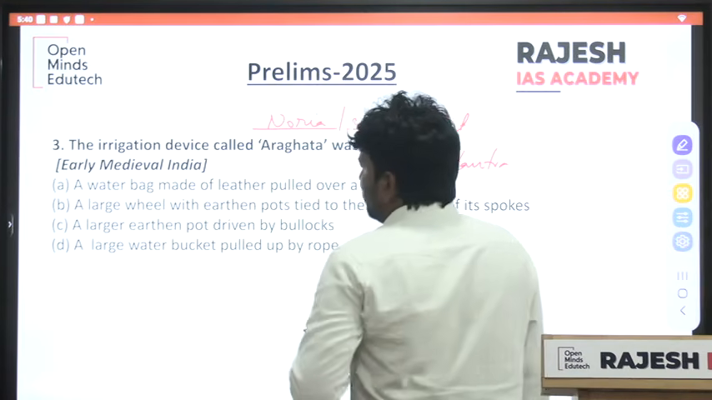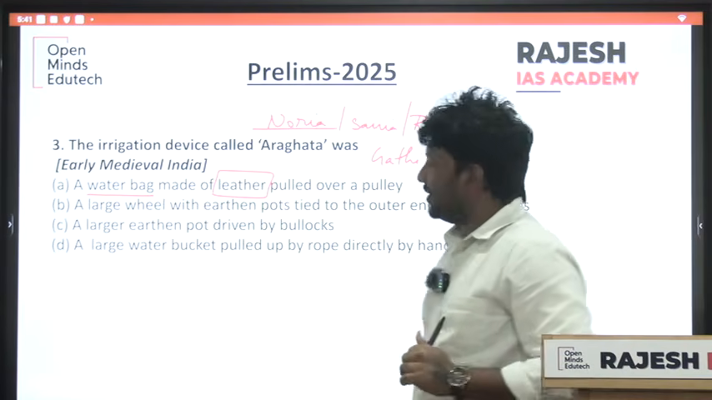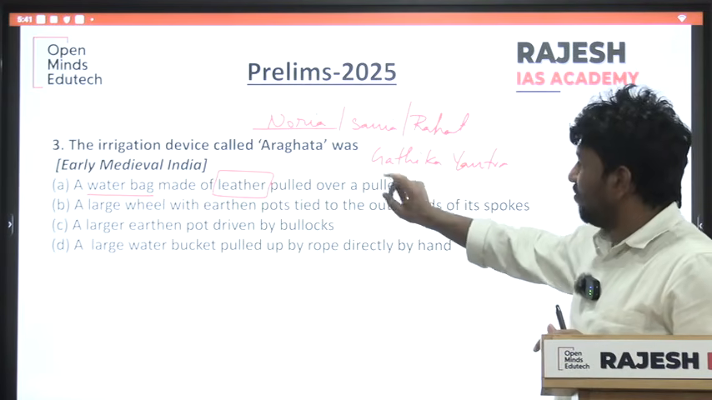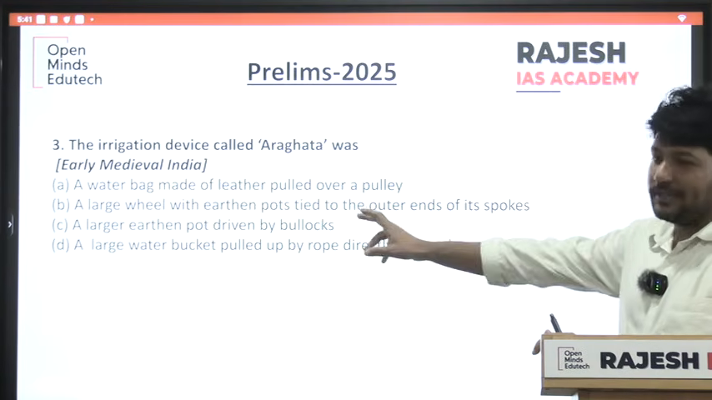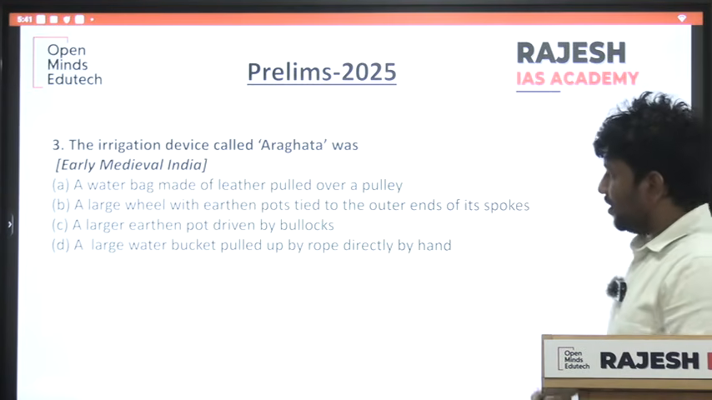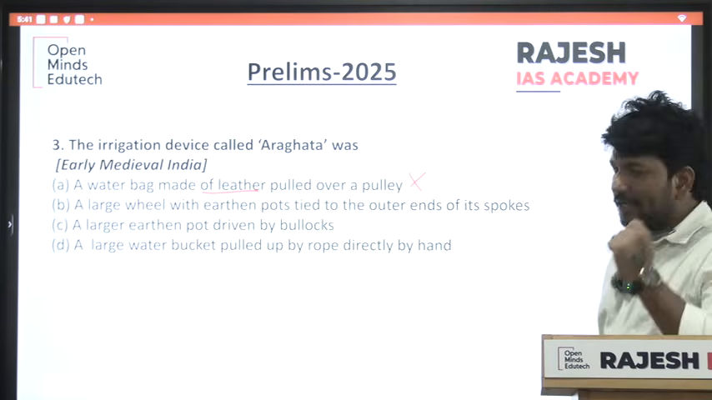So we will see the statements. See, it is a water bag made of leather. Is it made of leather? No, it is made of earthen pot. So it is not related to leather. You can eliminate this one.